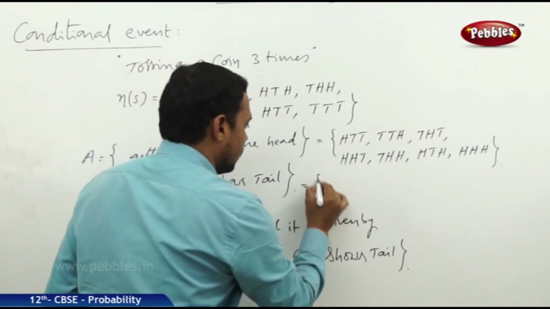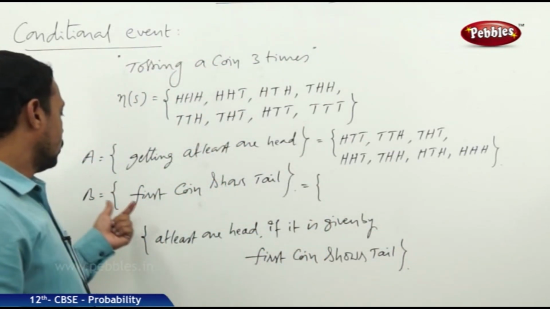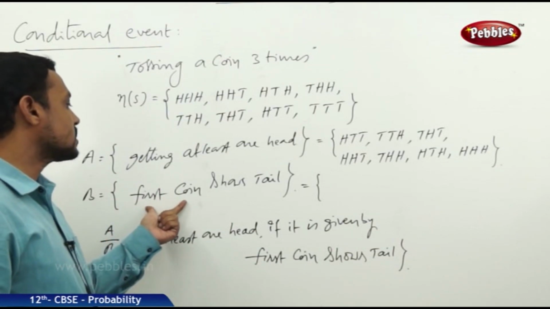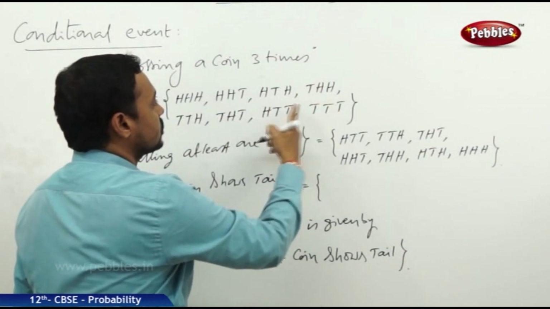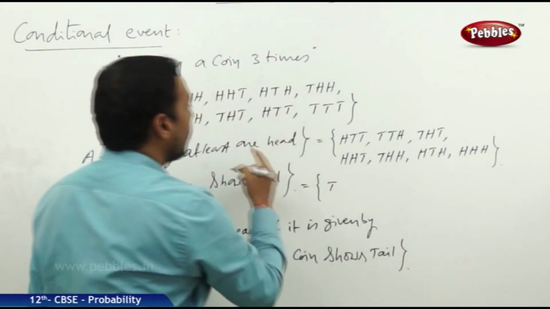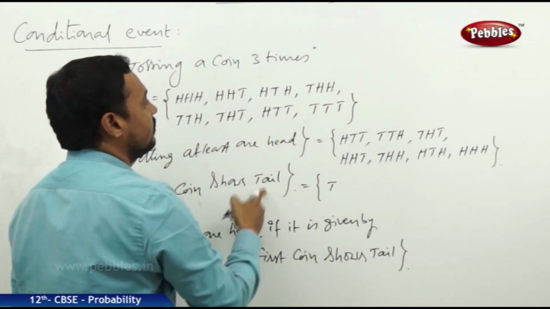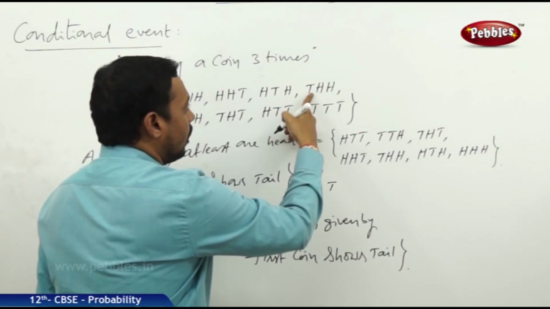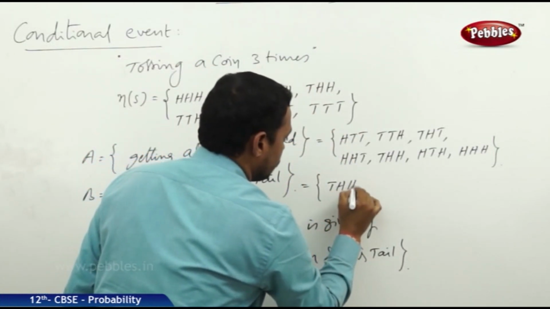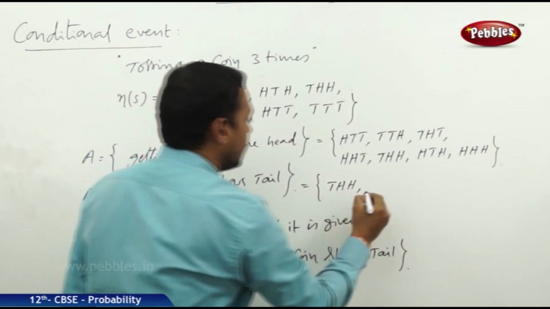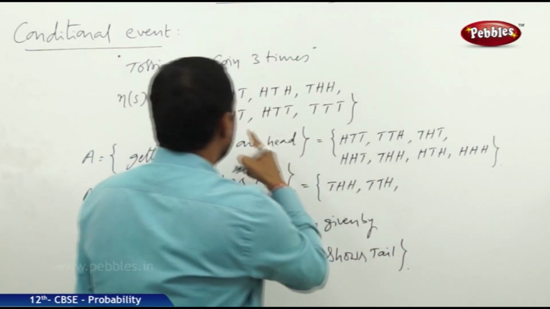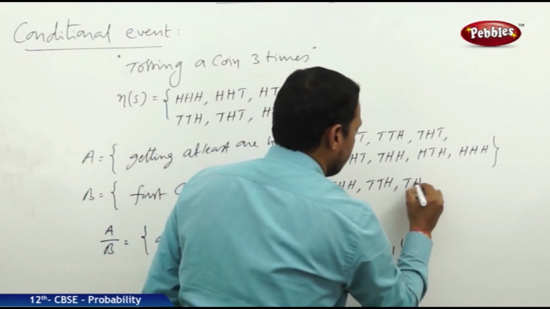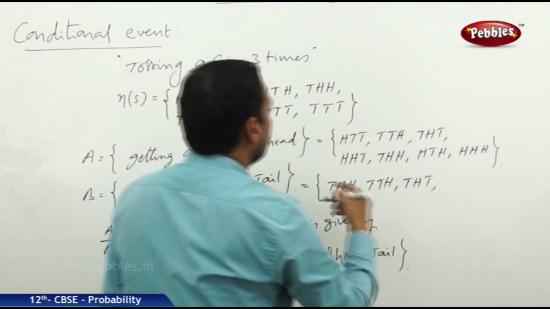Next, for the event B. B is the first coin shows tail. Hence, the favorable cases for this event are THH, TTH, THT and TTT.